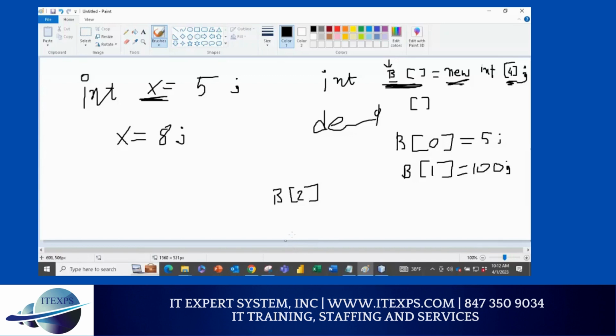0. Why 0? Because I did not write it. So far what values did I write? B0 and B1. But B2 I did not write. So what would be the value? 0. If I ask what is the value of B1, what am I going to get? And what are these 2 and 1? What is this thing known as? Index or subscript. Speak with me. Index or subscript.